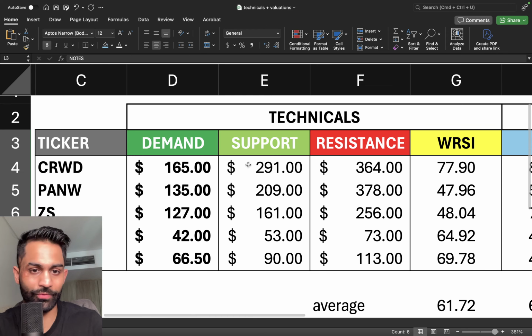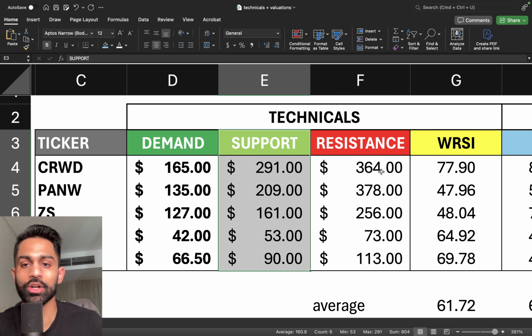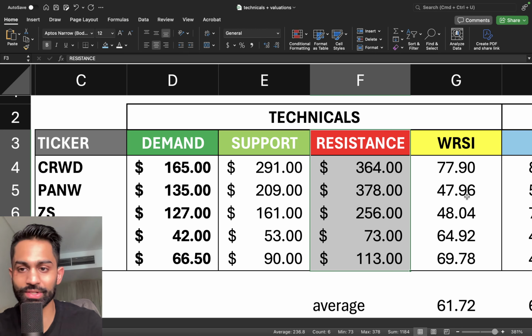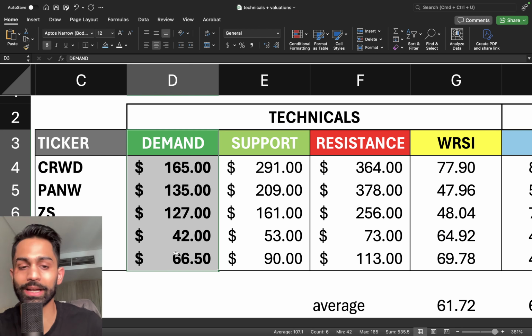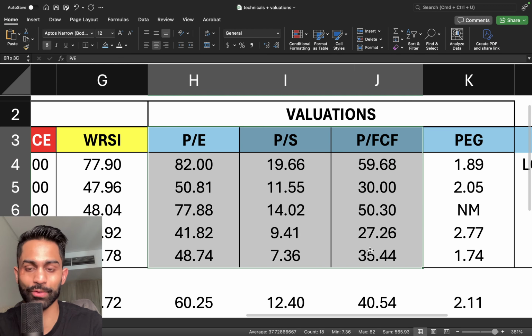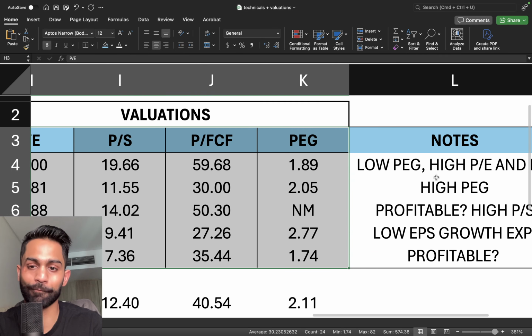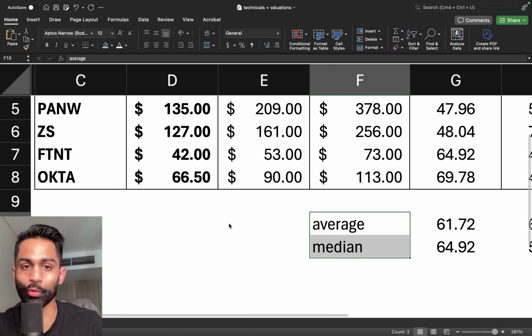So the layout's very simple. We've got a support level, which is the more near-term support. Resistance, again, the more near-term resistance. We've got the weekly RSI. We've got a very strong demand area for these companies that I've highlighted. And then, of course, we've got the valuation with respect to the price to earnings, price to sales, price to free cash flow, PEG ratio, and some of my notes over here as well. And then the average and the median for these companies.